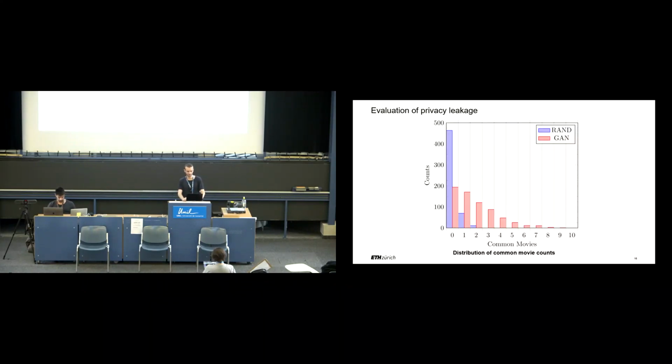In this histogram, we show the distribution of the common movie counts between two generators and our target real users' histories. From the histogram, we clearly see that the random movie generation has very little common movies with the target histories. On the other side, our GAN IP attack has a lot more histories with a high number of common movies. If we look at the tail of the distribution, GAN has 11 histories sharing 7 movies with the target, 3 sharing 8, and 1 sharing 9 movies.